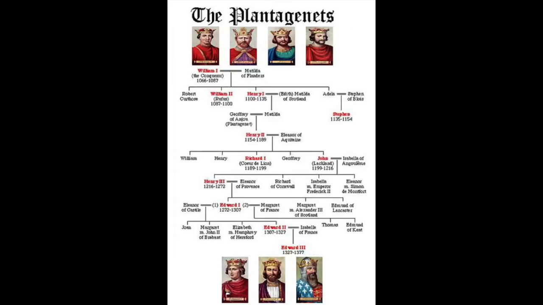Now, the name Plantagenet is used by modern historians to identify four distinct royal houses. The first one is the Angevins, who were also the counts of Anjou. Then comes the main body of the Plantagenets, and the two cadet branches I just told you about, the Houses of Lancaster and York. This family ruled the English throne from 1154 with the accession of Henry II until 1485, when King Richard III died in battle.